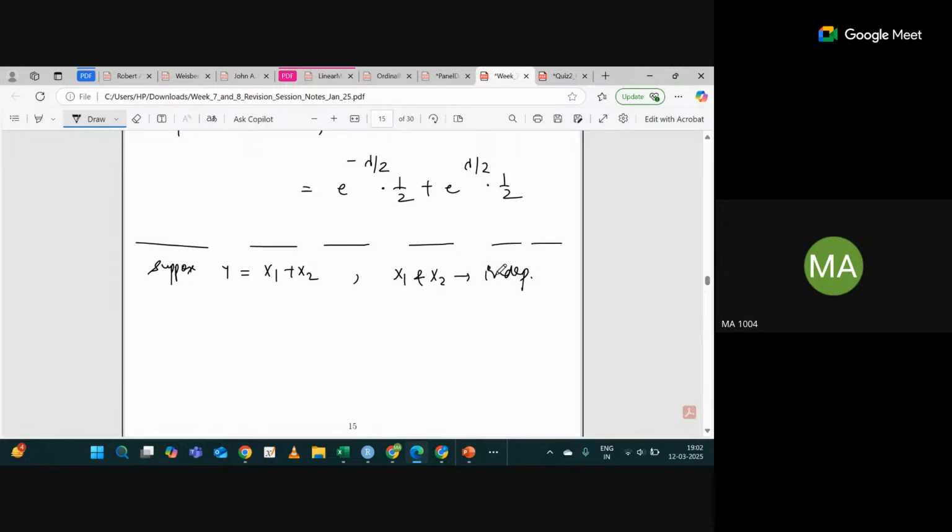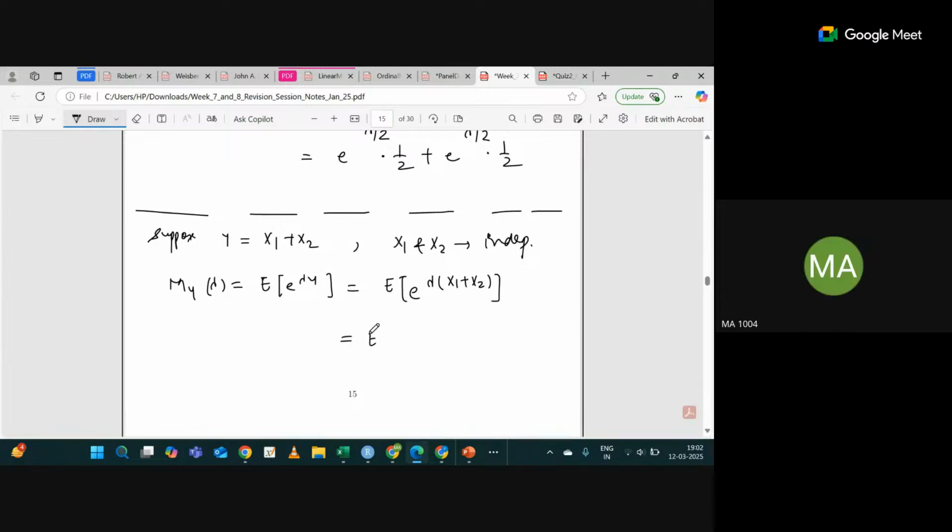Then my question is, what will be the MGF? This means expectation of e raised power lambda Y, which is expectation of e raised power lambda (X1 plus X2). Can I write expectation of e raised power lambda X1 plus lambda X2? Yes, sir.